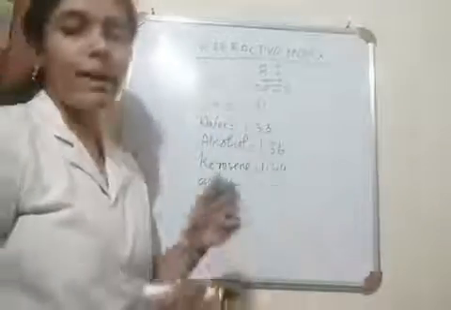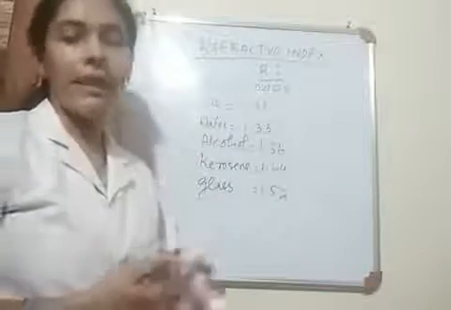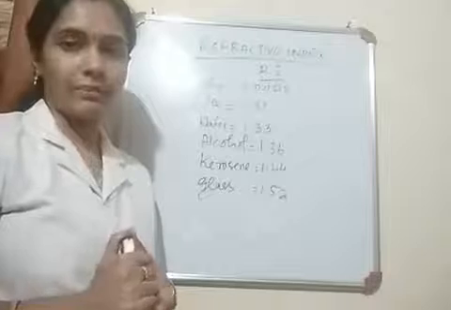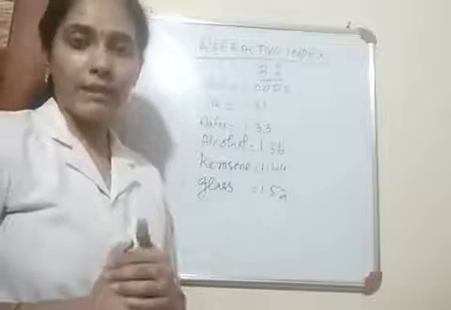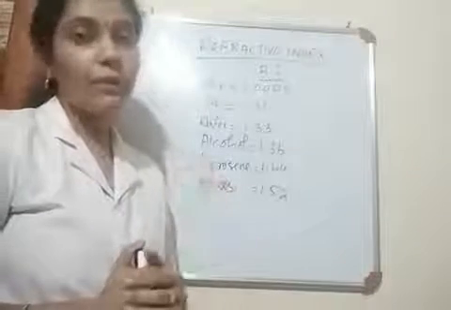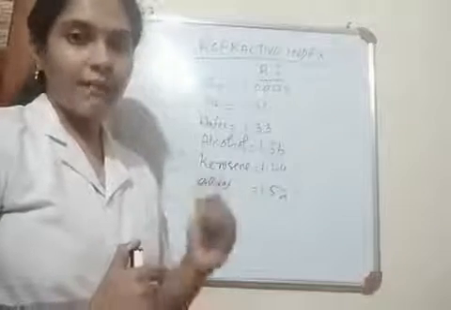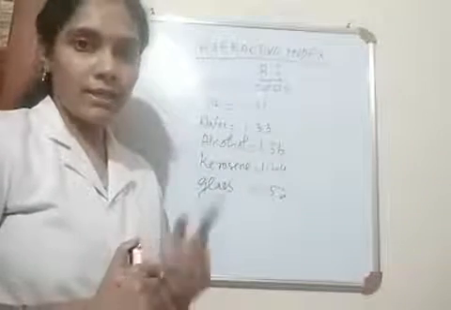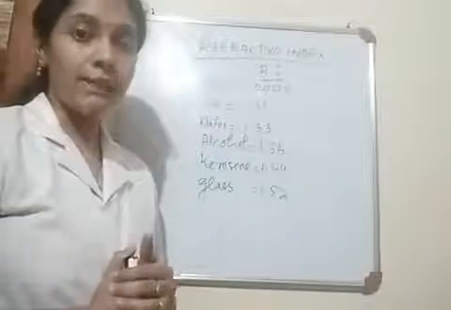Based on the values of refractive index, we can determine which medium is denser and which medium is rarer. How? The medium with a higher value of refractive index will be a denser medium, and the medium with a low value of refractive index will be a rarer medium.